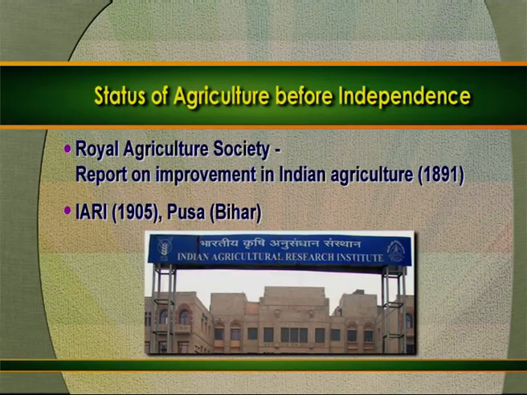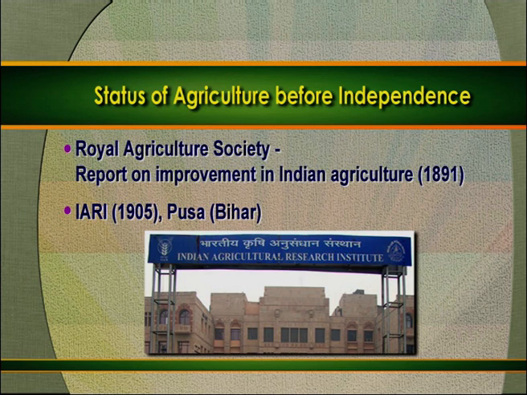Dr. J. A. Voelcker, consulting chemist of the Royal Agriculture Society, submitted a report on improvement of Indian agriculture in 1891.